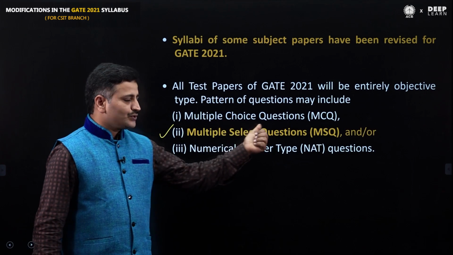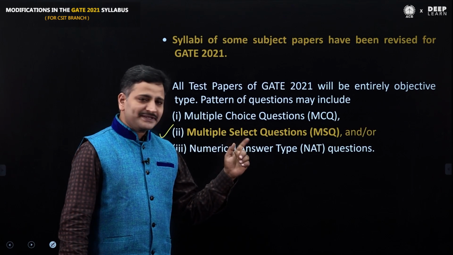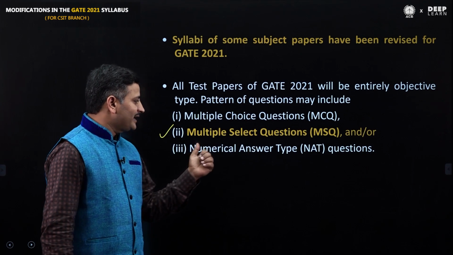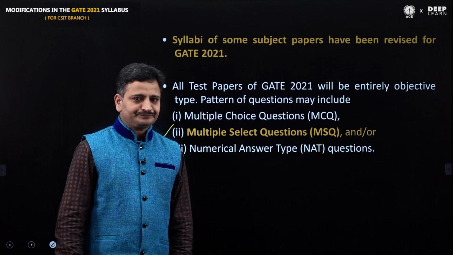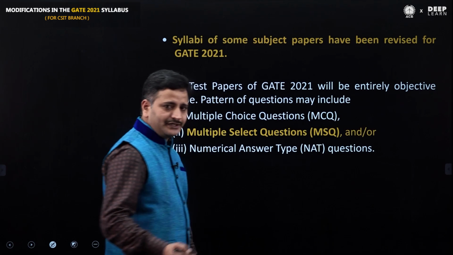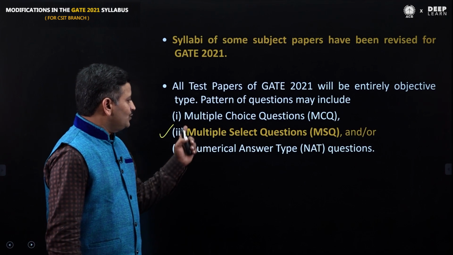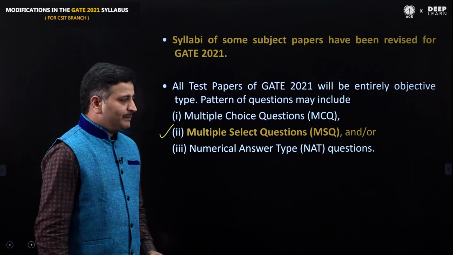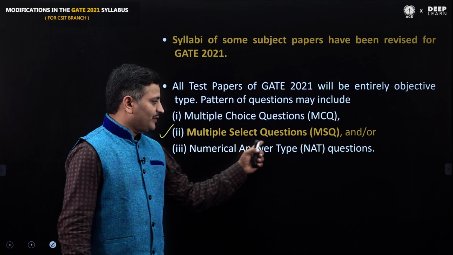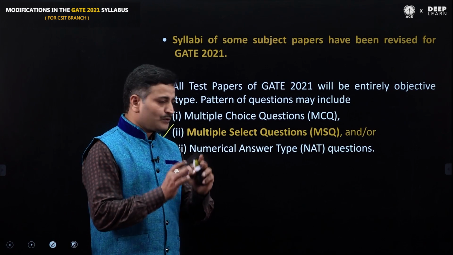One is multiple choice question, MCQ. Second one, multiple select questions, MSQ. And third one is numerical answer type questions. I will discuss in detail what multiple select questions are a little later using proper examples. Of course, you know what a multiple choice question is, but some of you may not be aware of what multiple select questions are.